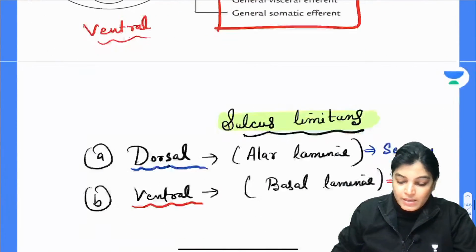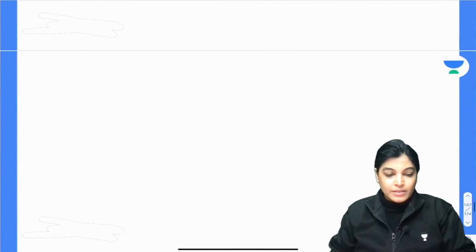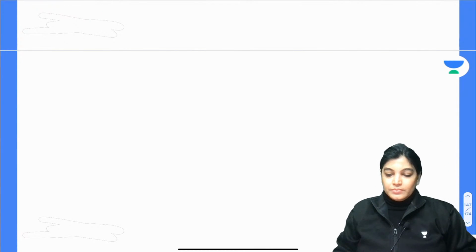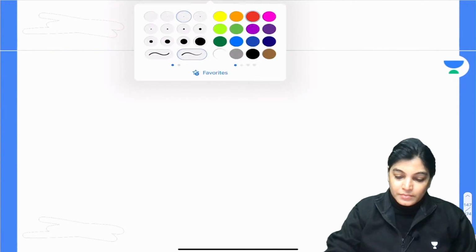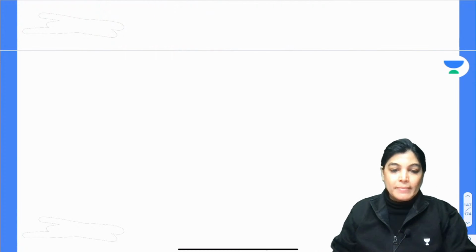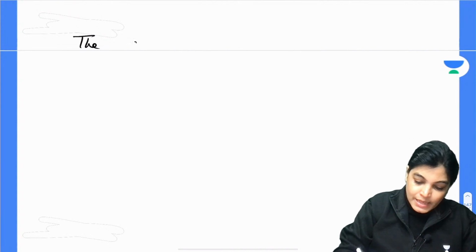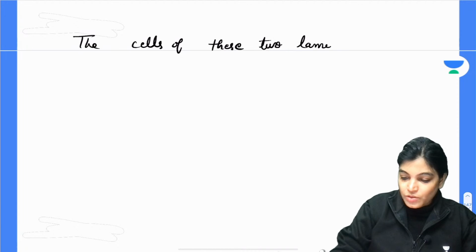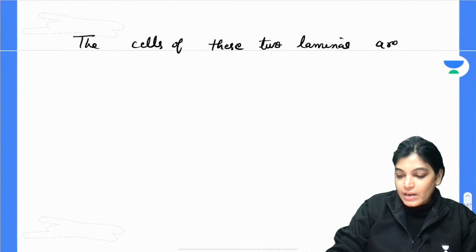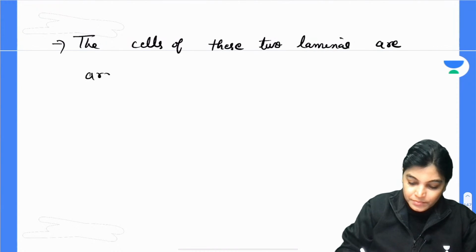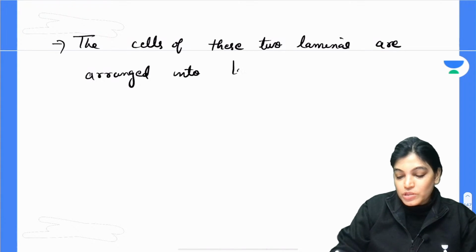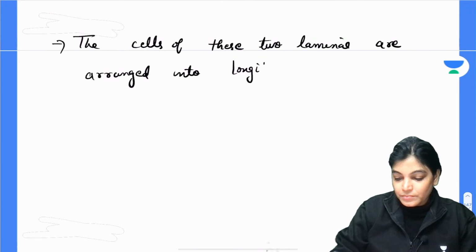So let's write it. All of you please write this point. The cells of these 2 laminae are arranged into longitudinal columns.